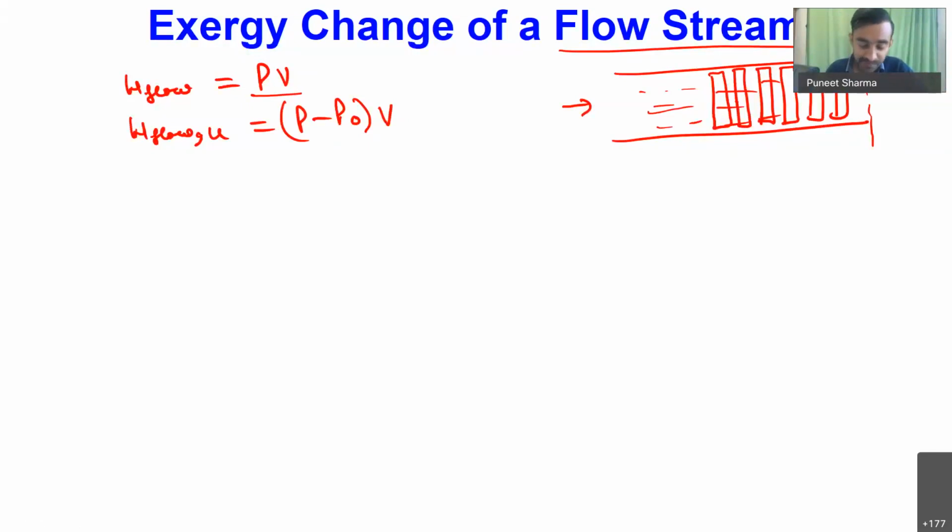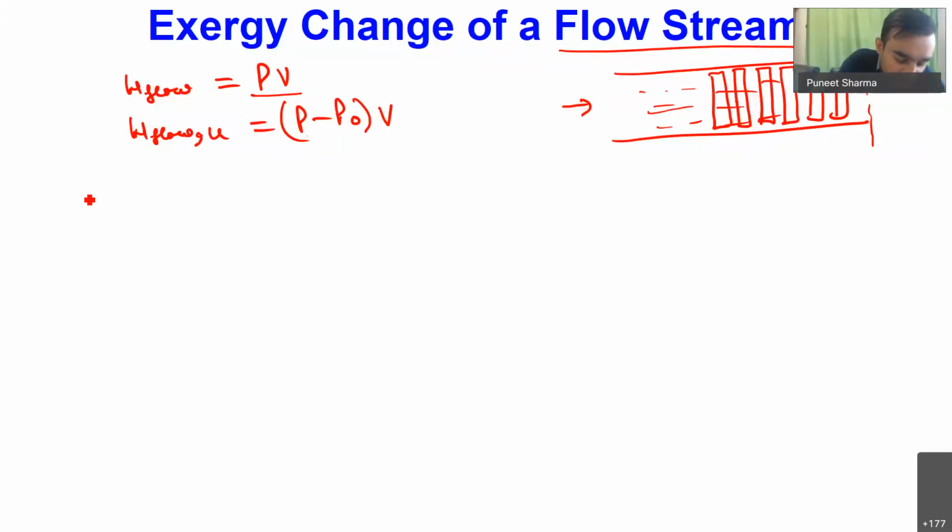But when we allow this stream to flow under atmospheric pressure, at every moment there is an ambient pressure acting on the fluid element. So the flowing stream has to do a certain amount of work to overcome this ambient pressure. So flow work will be equal to P minus P naught times V.